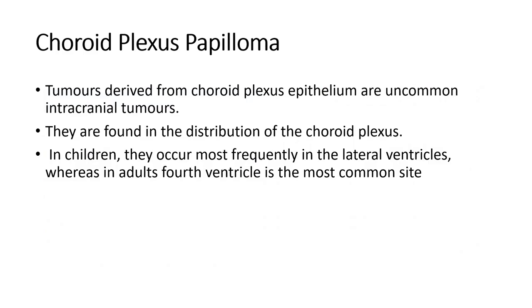Now coming to the last category in the glial tumors, the choroid plexus papilloma. Papilloma means finger-like projections. These tumors are derived from the choroid plexus epithelium. They are found in the distribution of the choroid plexus, most commonly seen in children, and frequently in the lateral ventricles. In adults, the fourth ventricle is the most common site.